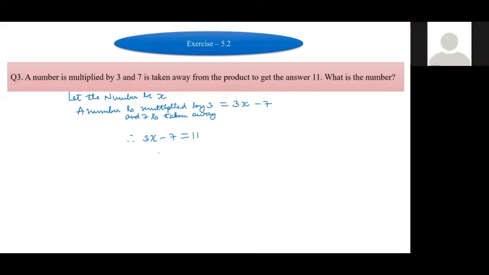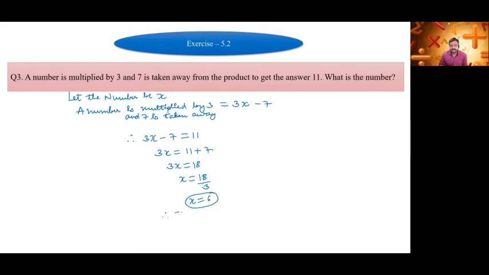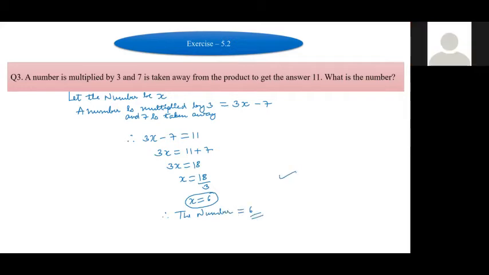So 3x is equal to 11 plus 7. 3x is equal to 18. x is equal to 18 upon 3. x is equal to 6. So what is the number? The number is 6. Okay. Next one.